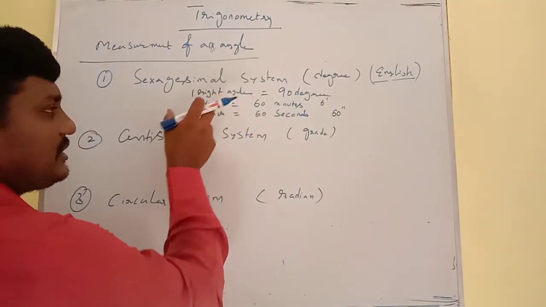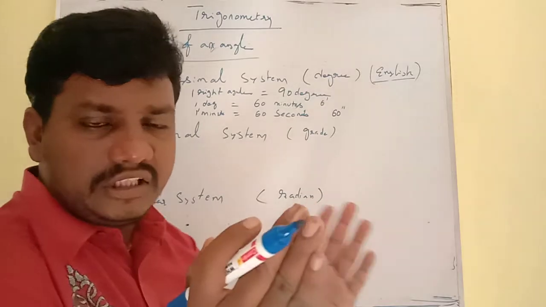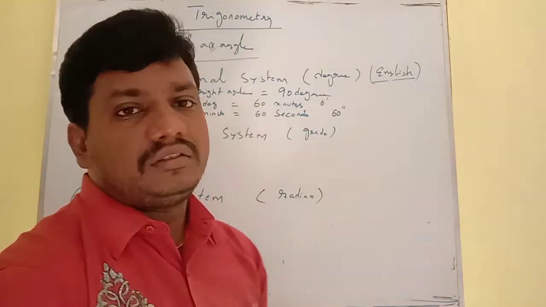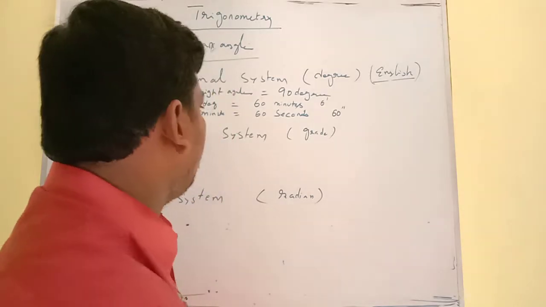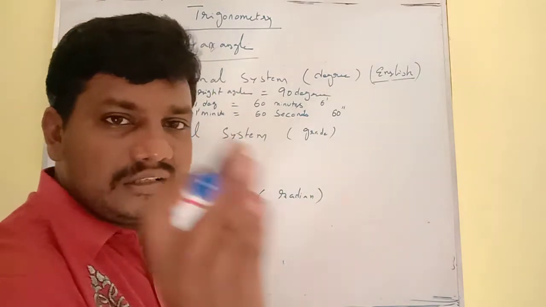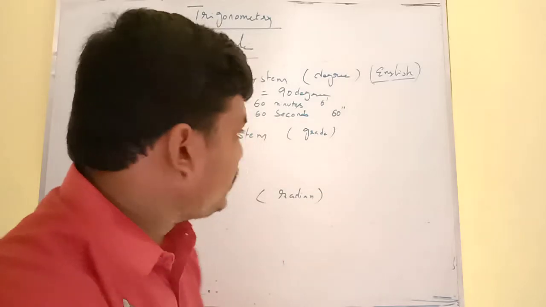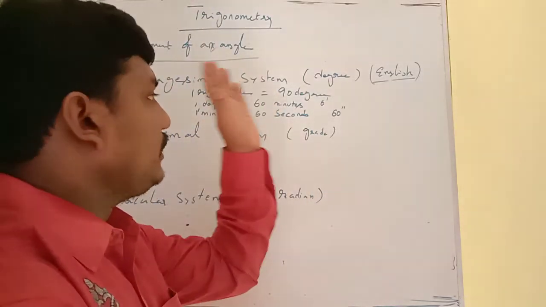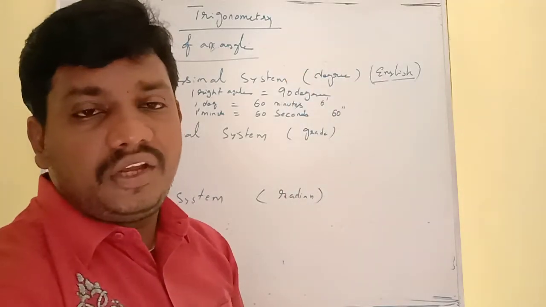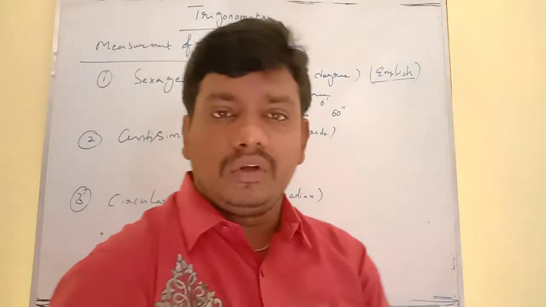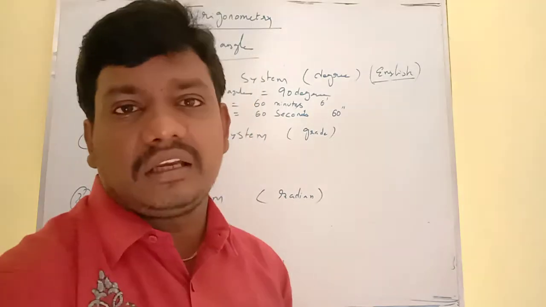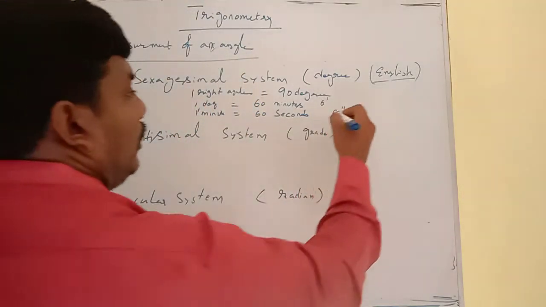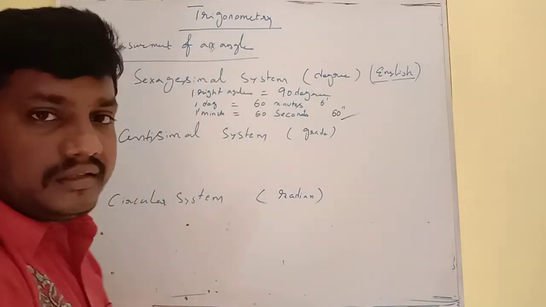That means in this system each degree is divided into 60 minutes and each minute is divided into 60 seconds. Each and every part is divided into 60 equal parts. Such a system is called the sexagesimal system, also called the English system.